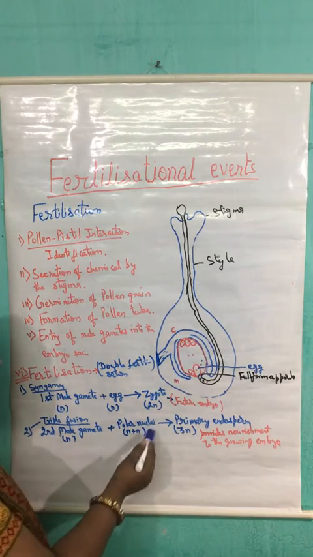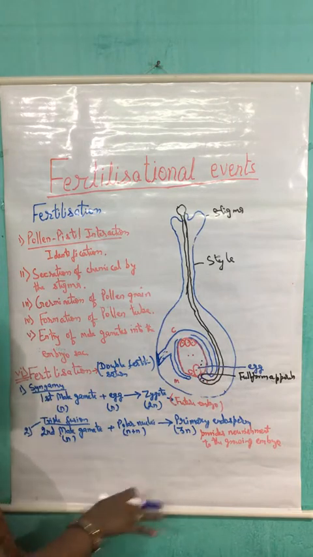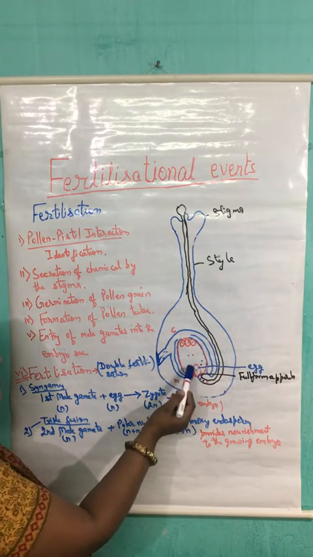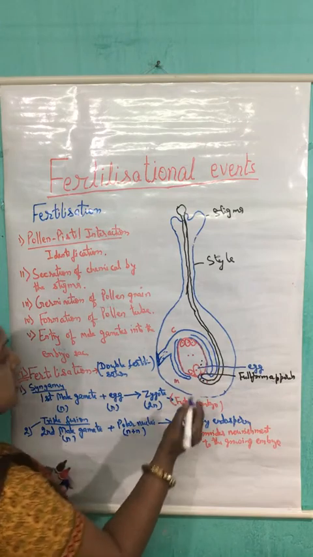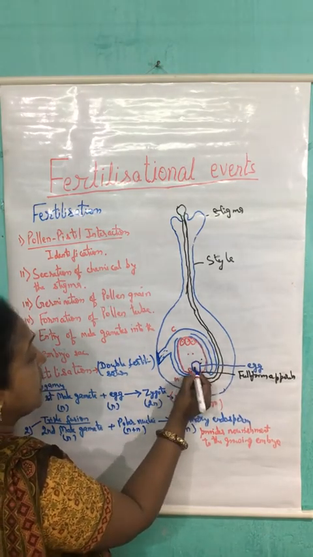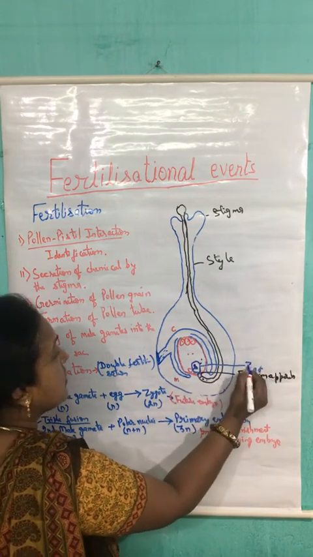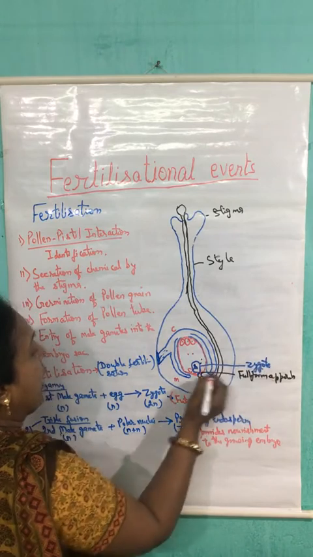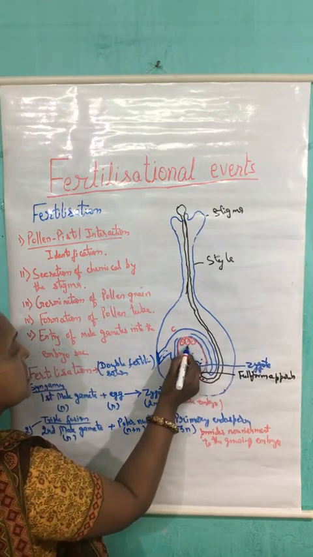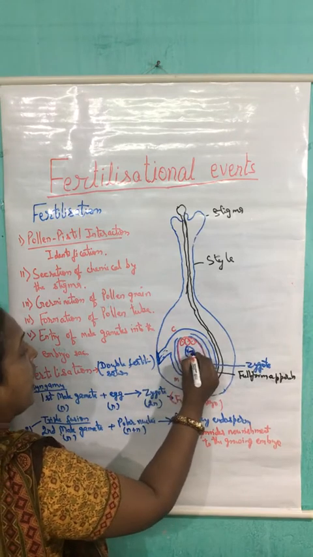We know the zygote is the future embryo and the primary endosperm is responsible for providing the nourishment to the growing embryo. Now the next question is, here the formation of this zygote has taken place, which is having 2n. Now it is called zygote. And here we have discussed the formation of endosperm.